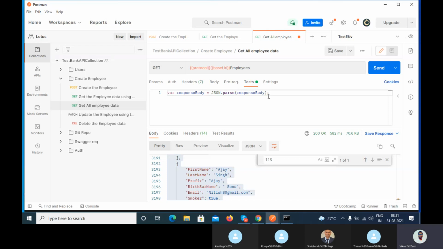Now everything is stored inside this response body. You want to fetch this first name, so let's use console.log, response body dot first name. And it is an array, so we have to use the index, what is the position? 112, correct?